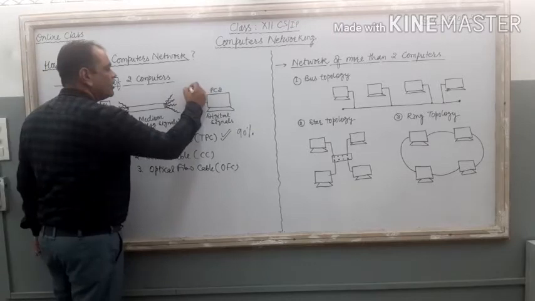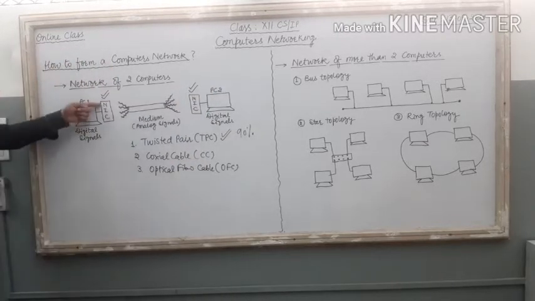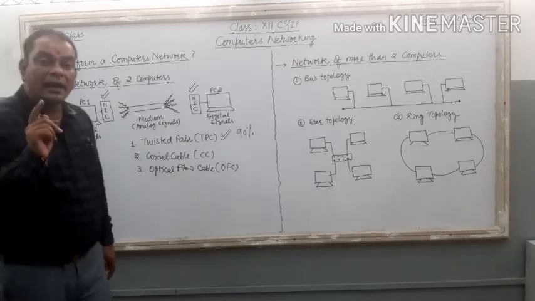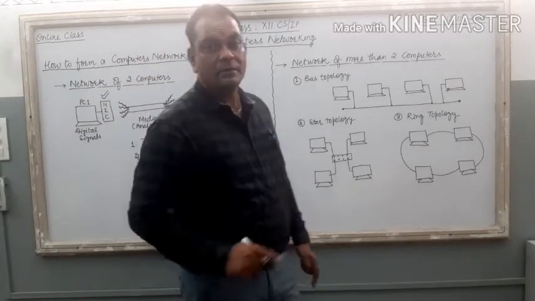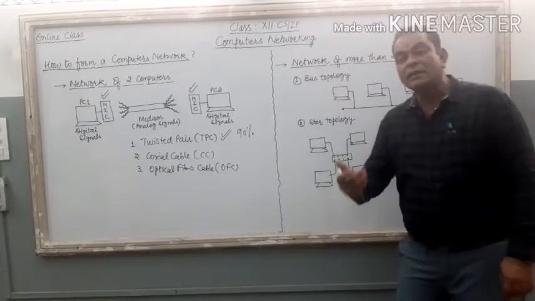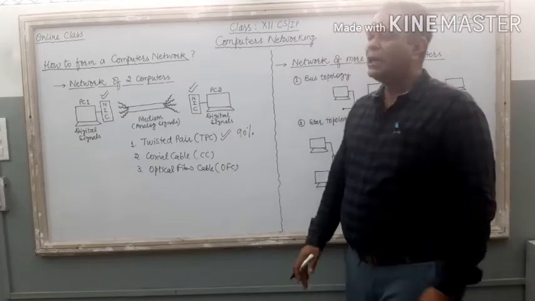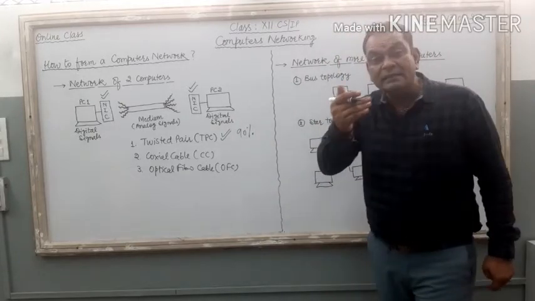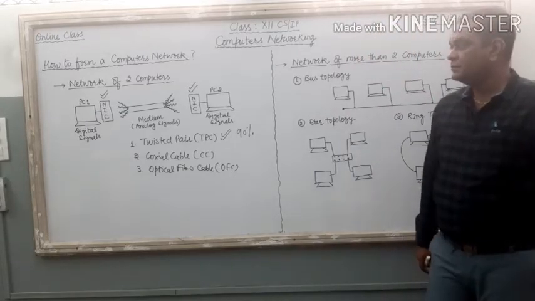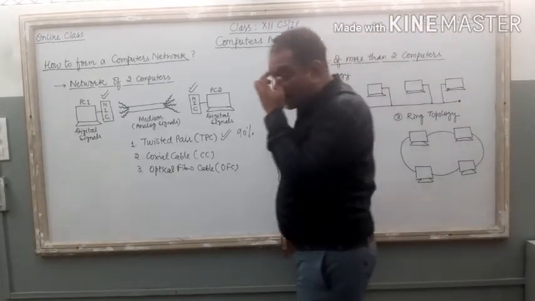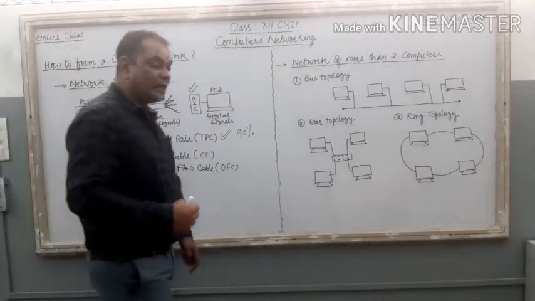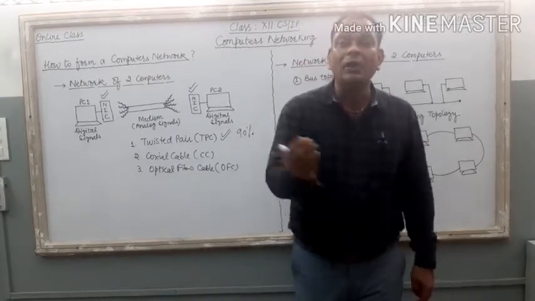Just check this one. What is this? Here it is NIC. NIC stands for Network Interface Card, or you can say LAN card, local area network card, or you can say Ethernet card, right? Different names are there, or you can say NIA also. NIA means Network Interface Adapter, right? So this NIC is very important if we want to send digital signal through an analog medium.